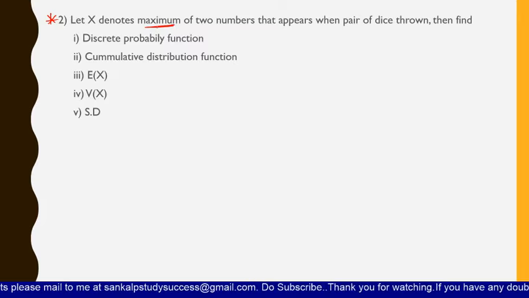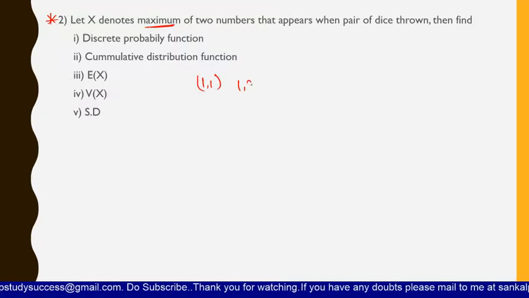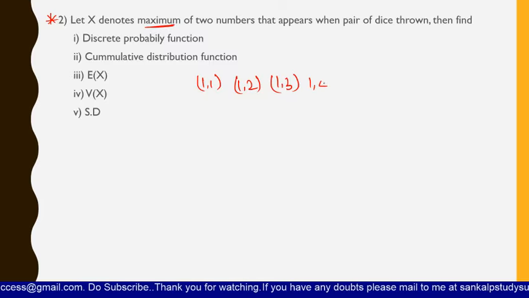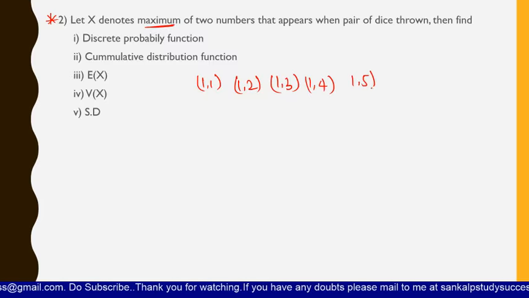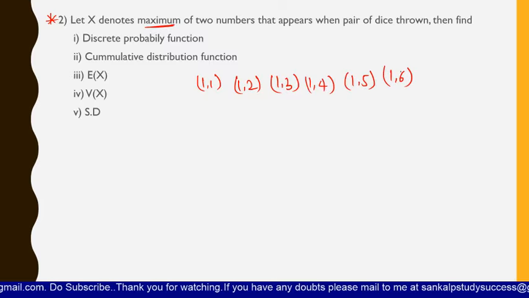So here, let x denote the maximum of two numbers that appears when a pair of dice is thrown. Okay, so maximum of two numbers will appear. So let us write what all will appear on the top. 1,1, 1,2, 1,3, 1,4, 1,5 and 1,6, right? This is with 1.